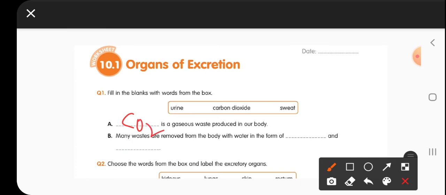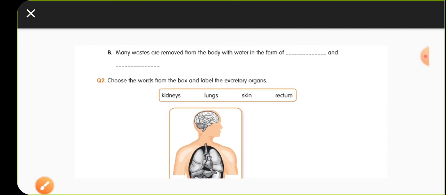Okay, now the second question, that is many wastes are removed from the body with water in the form of. So what are the different two forms of liquid waste? One is your sweat, which is released by the skin. The second one is your urine, that is prepared and filtered by the kidneys. Okay, let us move to the second question.